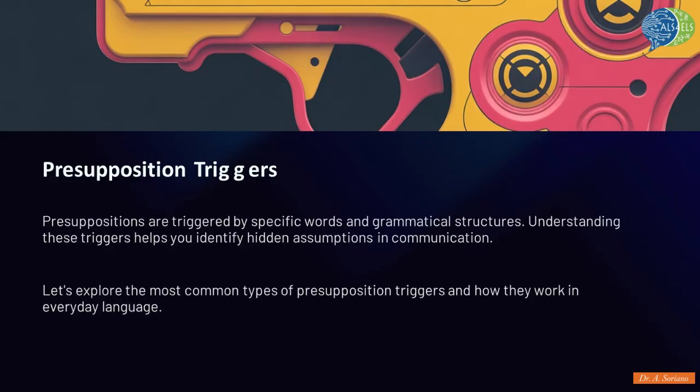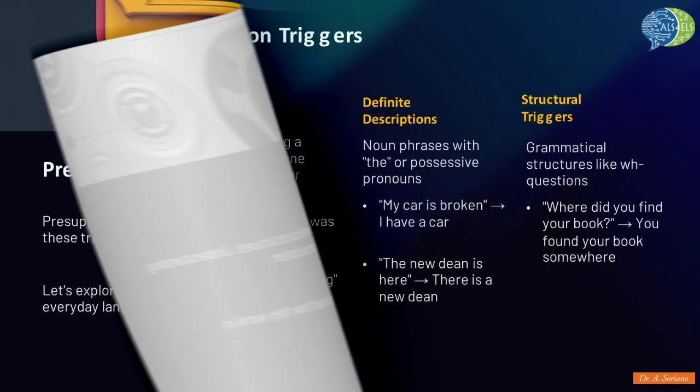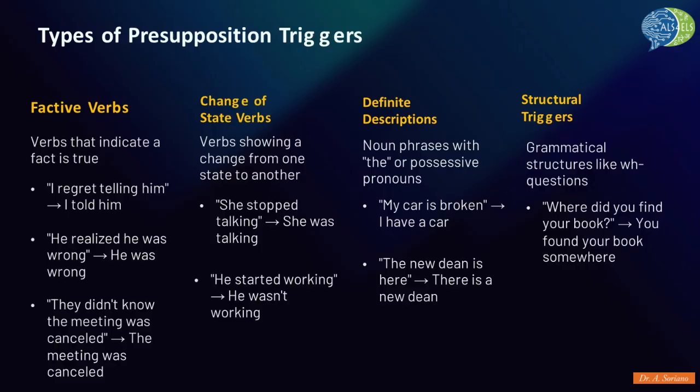Presuppositions don't occur randomly. They are reliably prompted by specific words and grammatical structures known as presupposition triggers. Understanding these triggers allows you to actively identify hidden assumptions in communication. Let's explore some of the most common types. Here are 4 common categories of presupposition triggers.